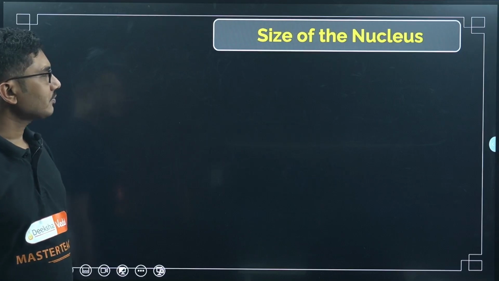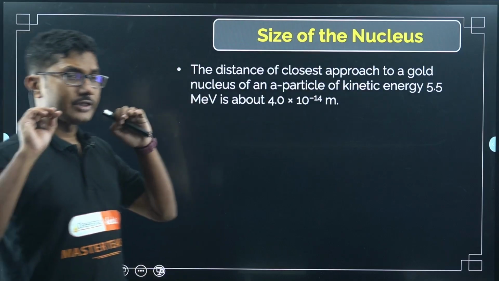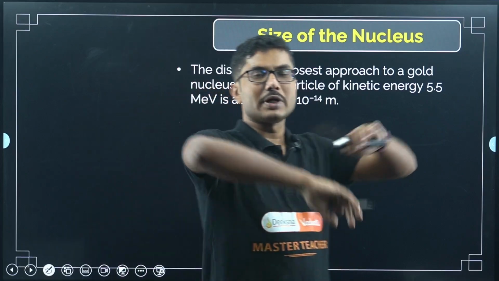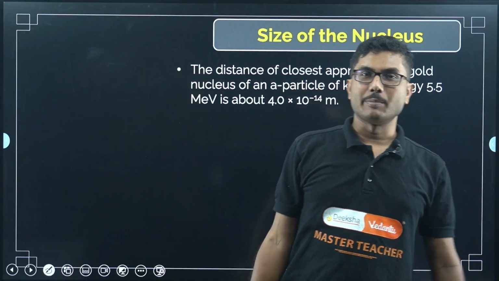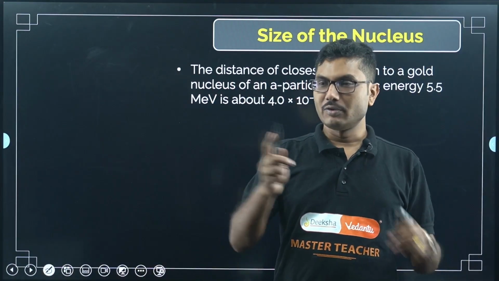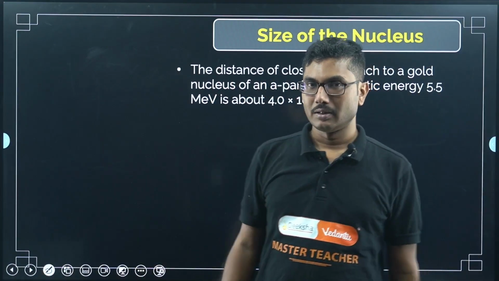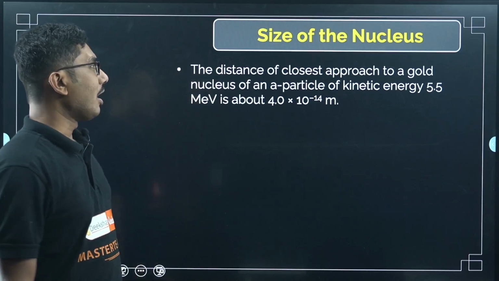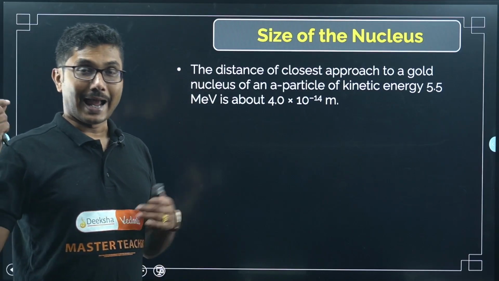Now, size of the nucleus. It is very important: how big is the nucleus? I gave you one example. If you consider the entire atom to be as big as the classroom, then the nucleus is the tip of the pen, right? Nucleus is only the size of the tip of the pen. But that is an analogical example.